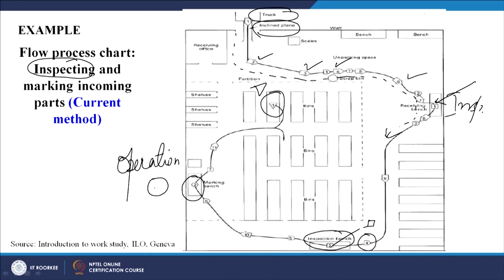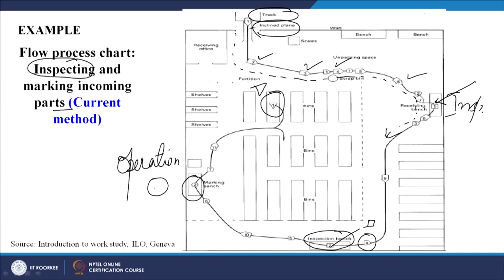So, how can this be improved now? We can see that it is traveling a lot of distance and finally it is getting stored here. We can try to improvise our method by looking at the sequence of operations that are required, and then we can redesign our layout in such a way that our effort is saved, our time is saved, the transportation is minimized, the material handling is minimized. So, this is the current method. We have to now see whether it can be simplified, improvised, optimized. With that target we can try to look at this.